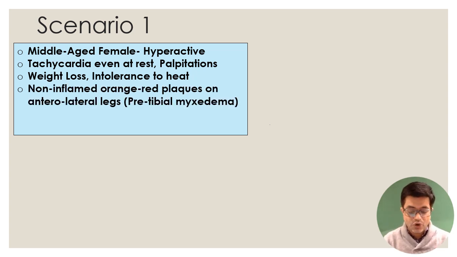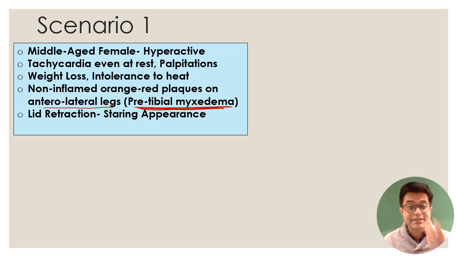There are non-inflamed orange-red plaques which are present on the anterolateral aspect of the tibia. We call it as pretibial myxedema. So non-inflamed orange-red plaques on the shin bones, generally bilateral, can be unilateral also. We call it as pretibial myxedema. And when you look at her, she has a staring appearance. There is lid retraction and the eyes appear to be very prominent.